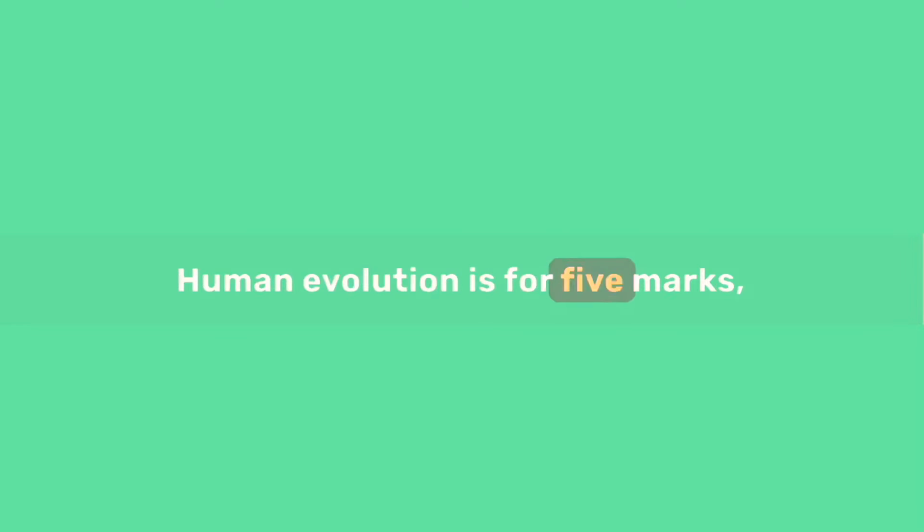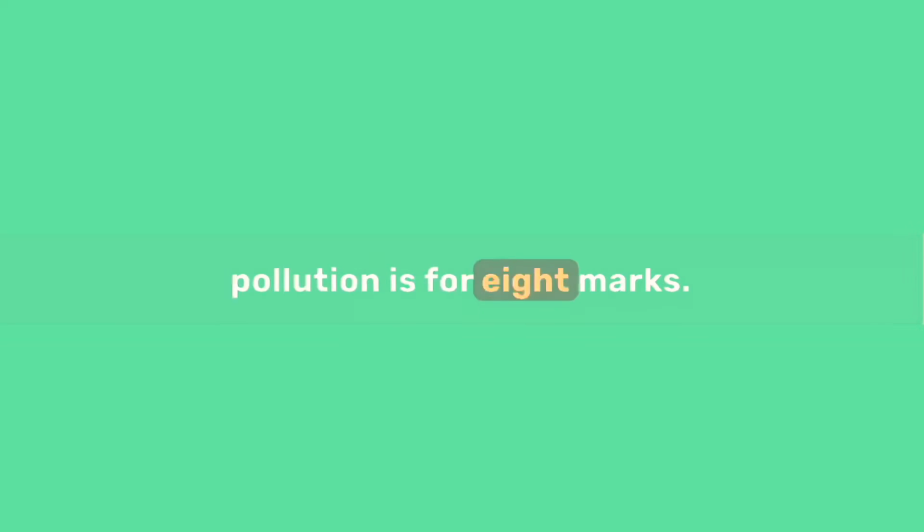Human evolution is for 5 marks. Pollution is for 8 marks, so the total comes out to be 100.